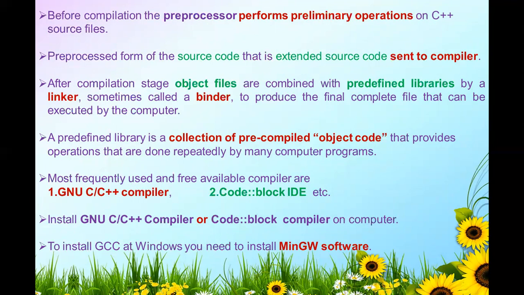That is the environment for your C++ program, to write your program, compile it, link it, load it, and get an output. To install GCC on Windows, you need to install MinGW software. This is the MinGW compiler that works with any editor. MinGW, you search it and install it. I will show you how to install.